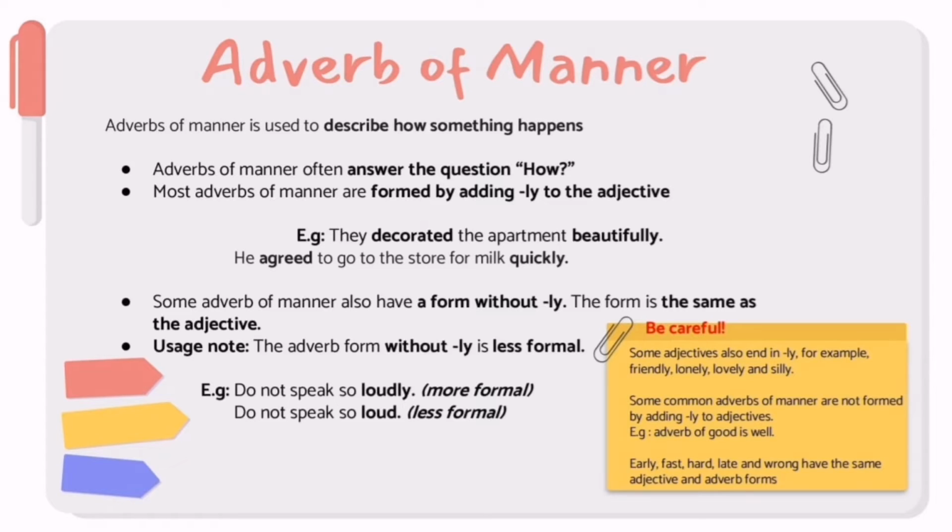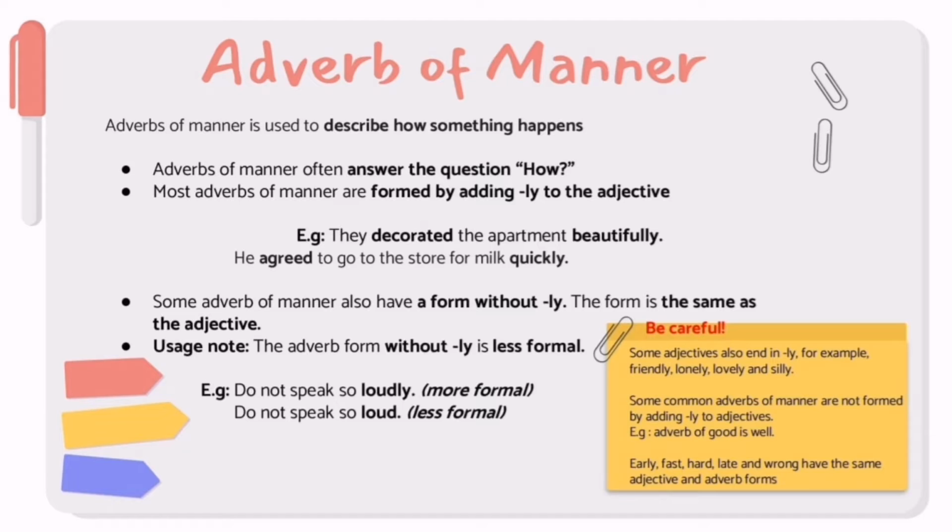For example, they decorated the apartment beautifully. So the verb used here is decorated, meanwhile the adverb of manner used here is beautifully. So how did they decorate the apartment? Beautifully. Another thing is, some adverbs of manner also have a form without ly. The form is the same as the adjective. For example, clean, wrong, and etc.